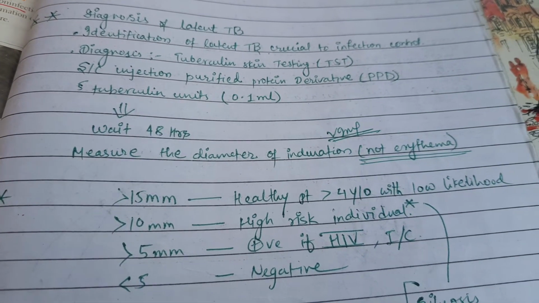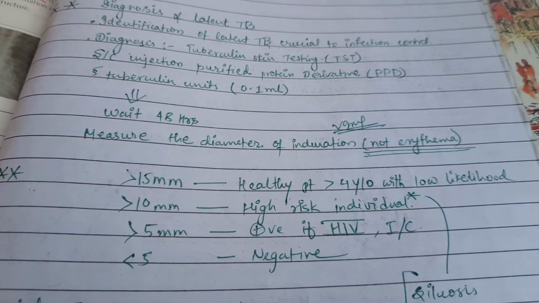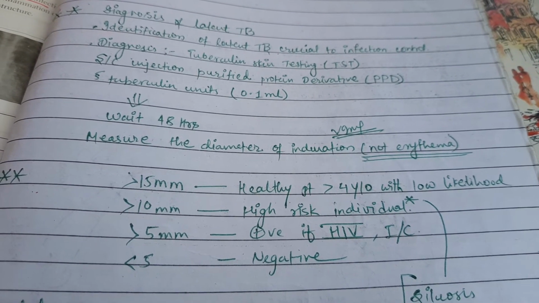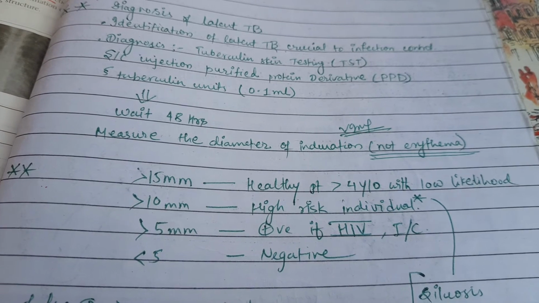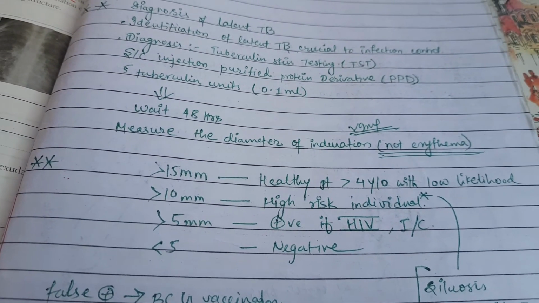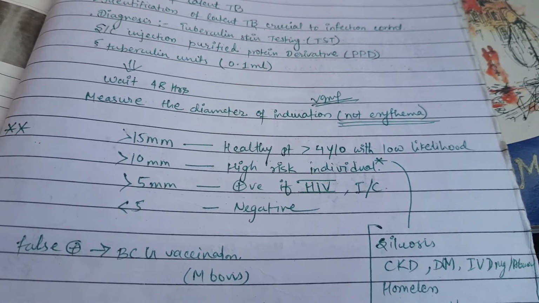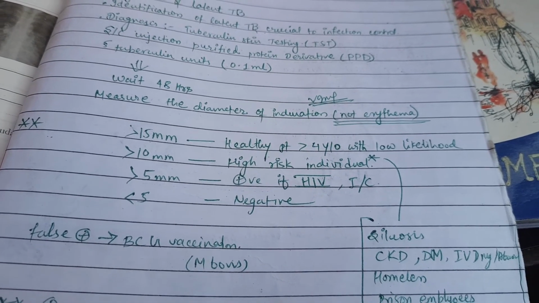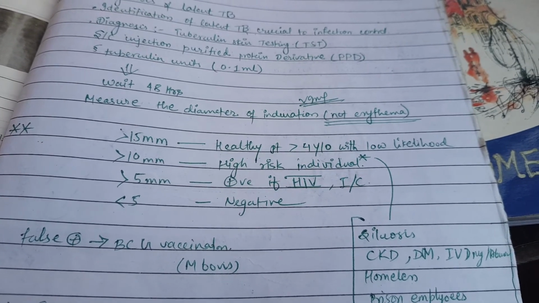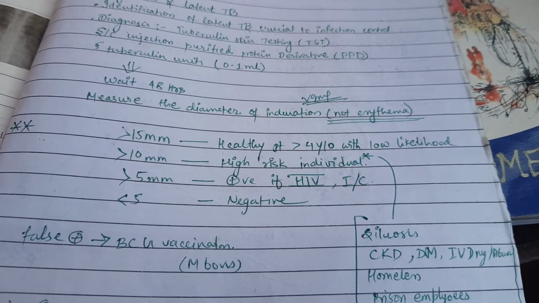If it is more than 15 mm, that is a healthy patient more than 4 years old with low likelihood. If it is more than 10 mm, it is a high-risk individual, remember that, for example silicosis, CKD, diabetes mellitus, IV drug abusers, homeless, prisoners, employees. If it is more than 5 mm, then it is positive for HIV or immunocompromised patients, and if it is less than 5, then it is negative.